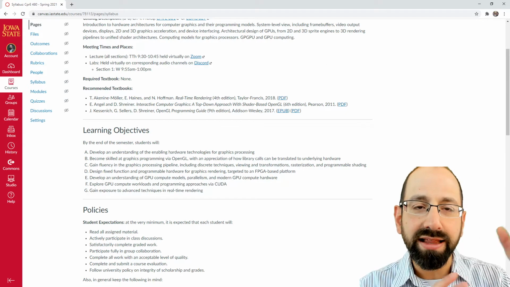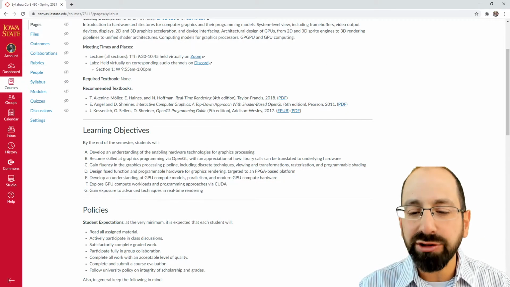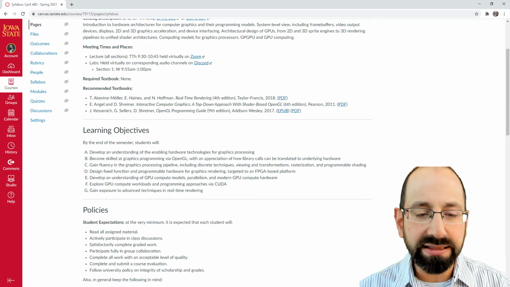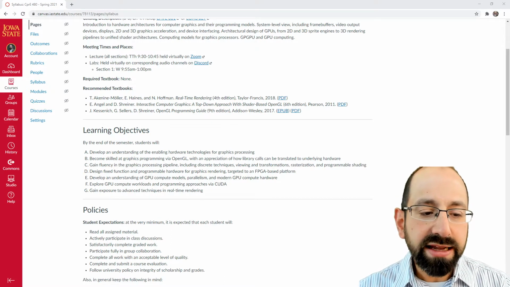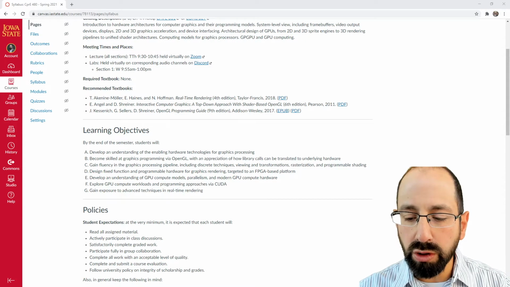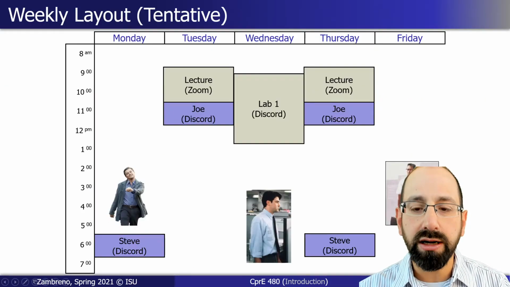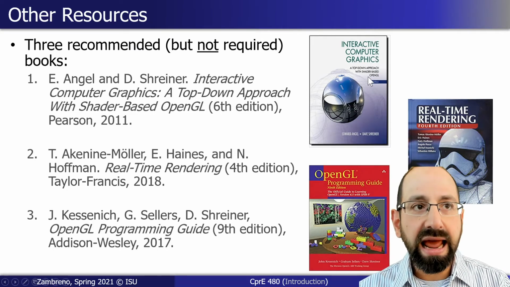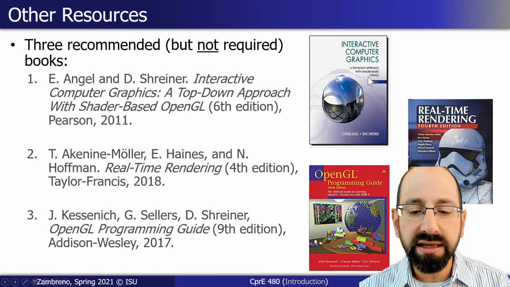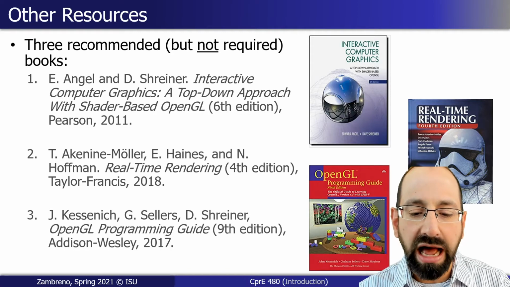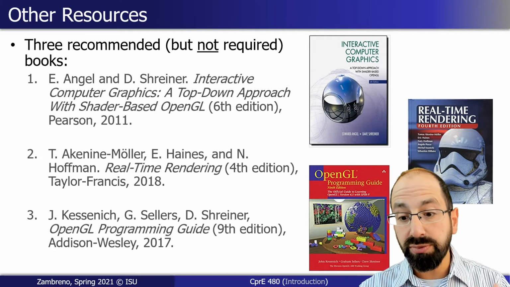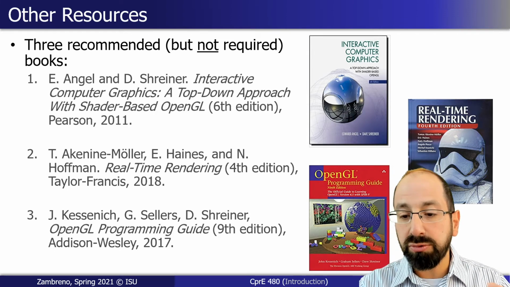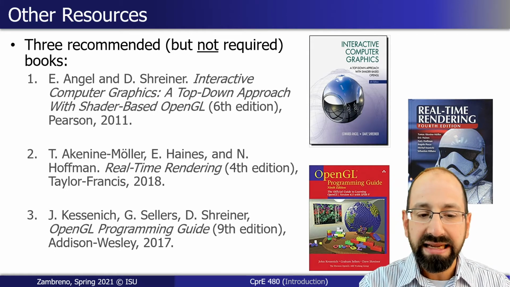Going middle and then outwards here. The middle one is that Edward Angel book, Computer Graphics, a Top-Down Approach with Shader-Based OpenGL. That is a pretty good resource here. I'll list them here on our slide. That's this one right here. And that's a good book, although it's a little bit dated now, but it's a really good high-level introduction to just computer graphics in general. I would say it's computer graphics for someone who's never explored that topic at all in the past. It's become a little bit dated.